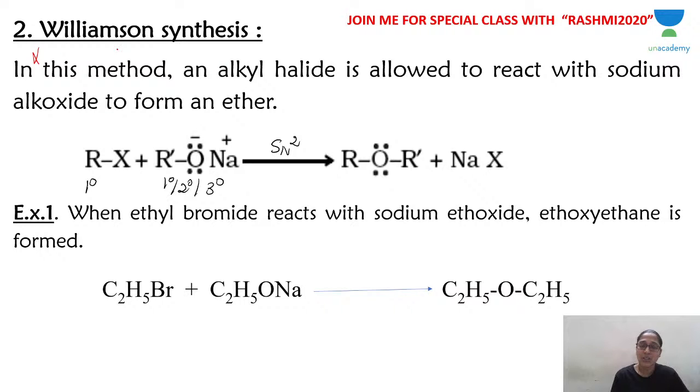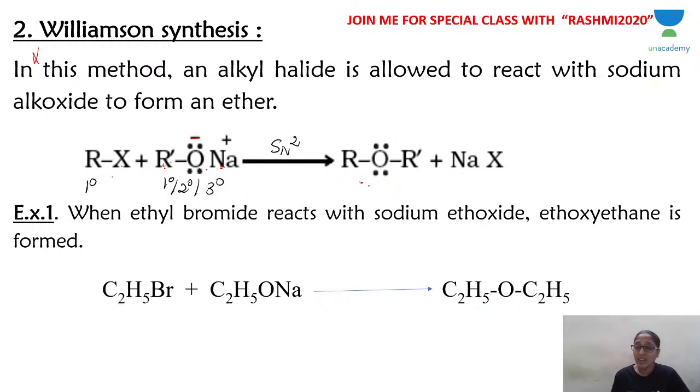Williamson's synthesis. It is also called Williamson's ether synthesis or simply Williamson's synthesis. In this reaction, alkyl halide reacts with sodium alkoxide. In sodium alkoxide, oxygen carries a negative charge, and sodium will be there because of negative-positive attraction. So the reaction between alkyl halide and sodium alkoxide gives ether.